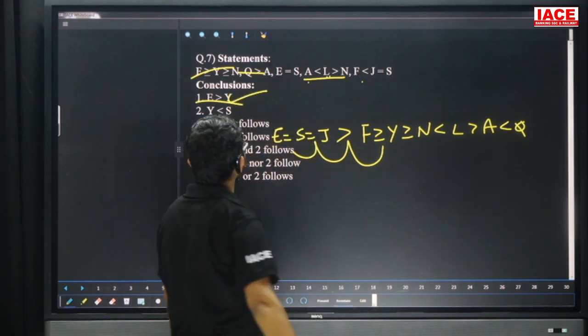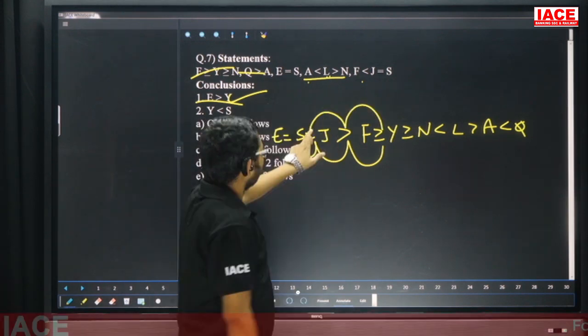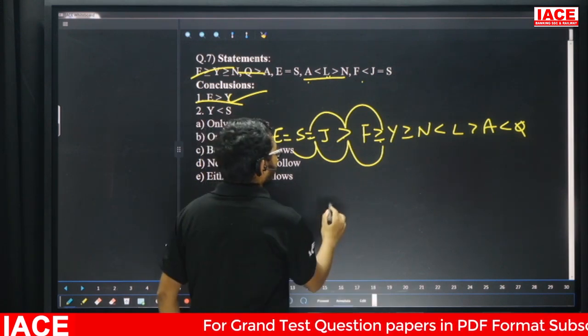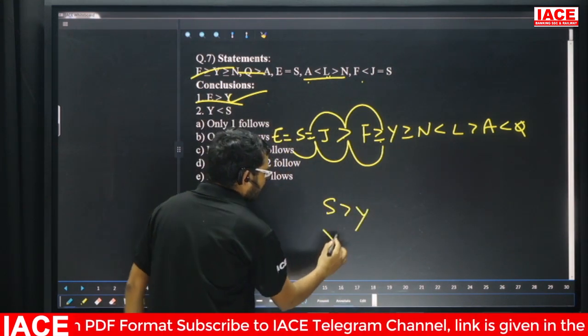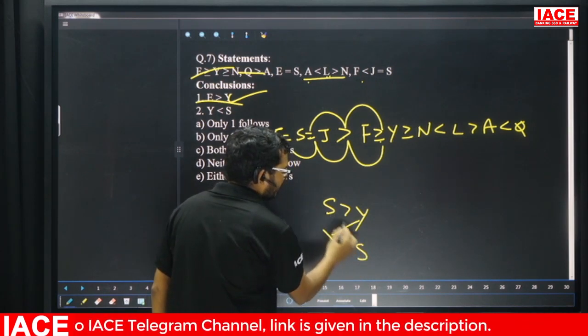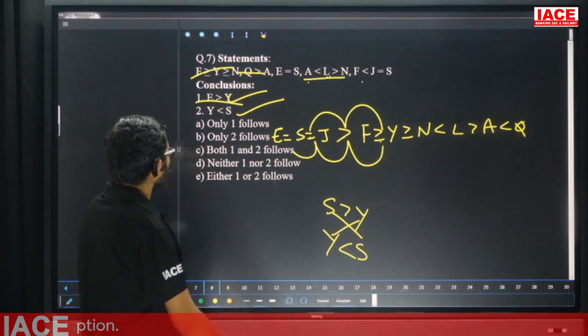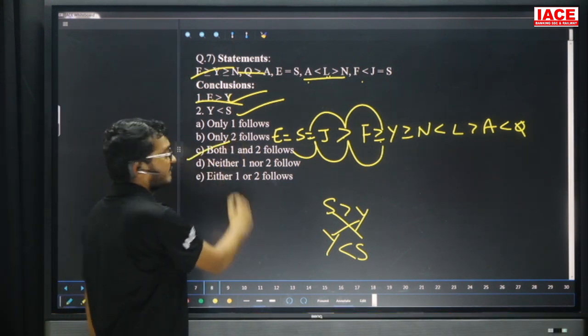First one is true. Second one, Y and S. Check here Y and S. What is the relation here? Equal to, greater than or equal to, result is greater than. So here S is greater than Y. Then if I interchange Y and S, the symbol will also change. Then the answer is Y less than S, then both are true. So both are true means answer is: friends, check, both 1 and 2 follow. Question number 7, option C.